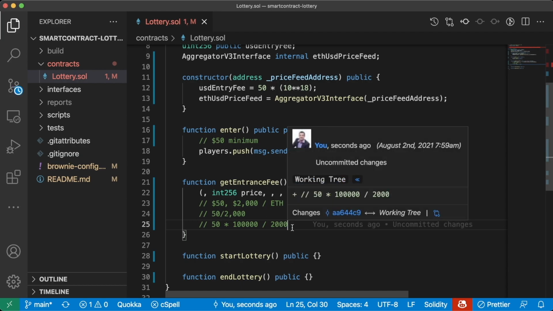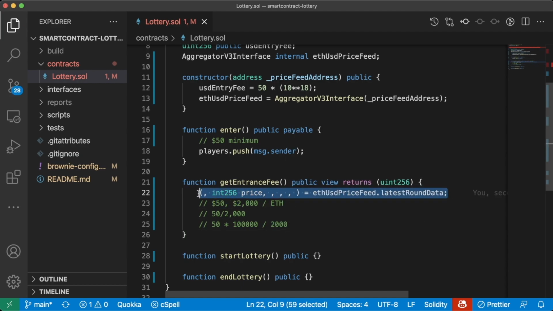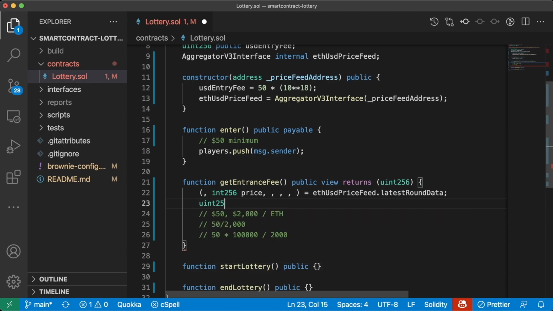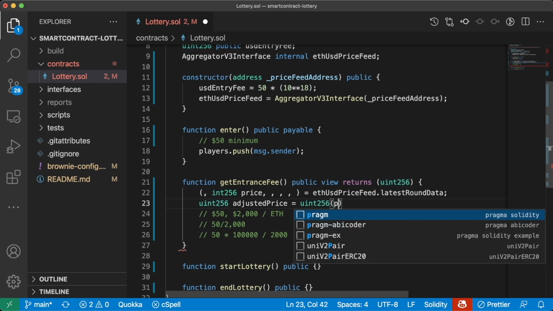So we're going to go ahead and do it like that. But first, let's go ahead and convert this price from int256 to uint256. So we'll say uint256 adjustedPrice equals uint256(price).